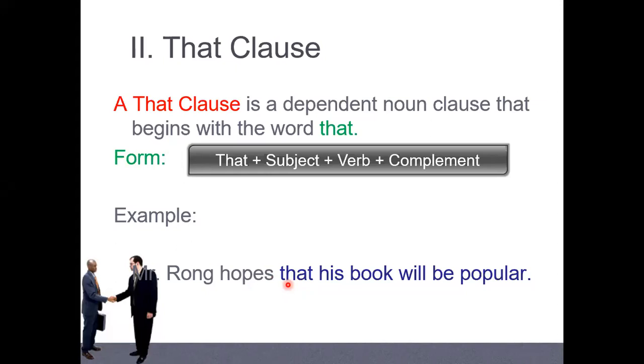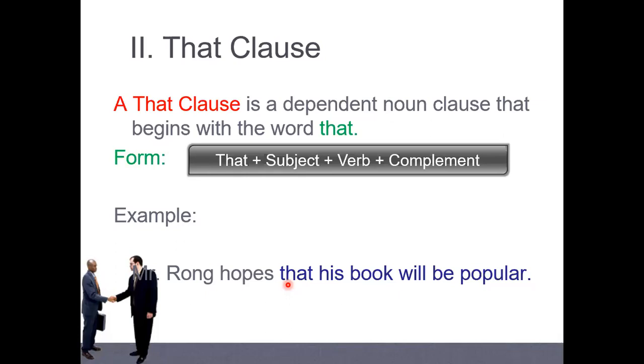Object. Easy, right? You can see the object here. Is it direct or indirect? Only one object here, so is it a direct object or an indirect object? Direct object. You have to take note about it: when there is only one object, we call it the direct object.